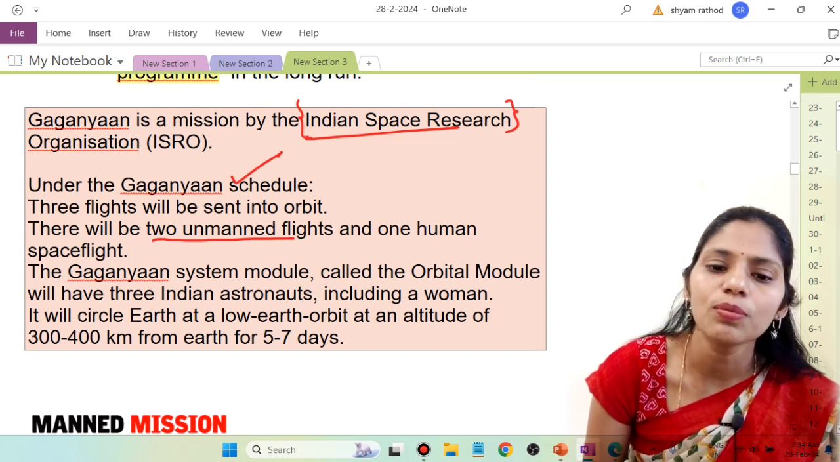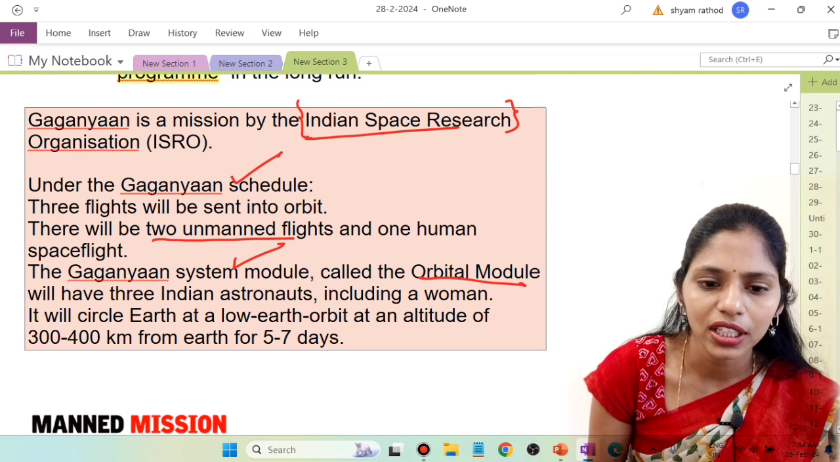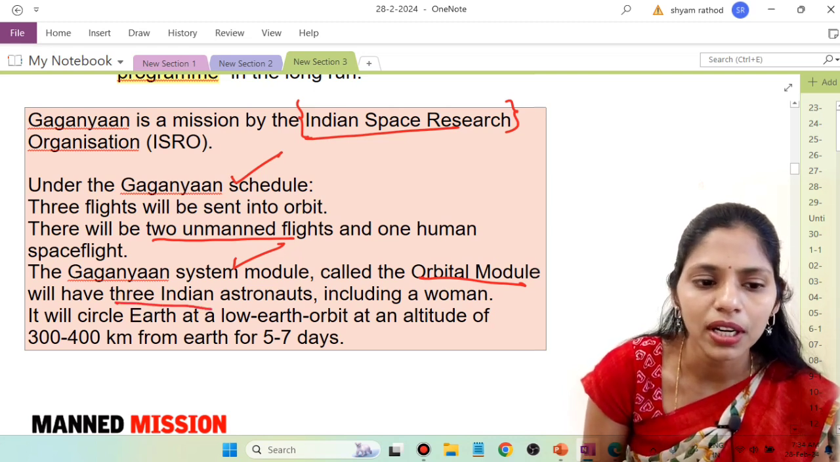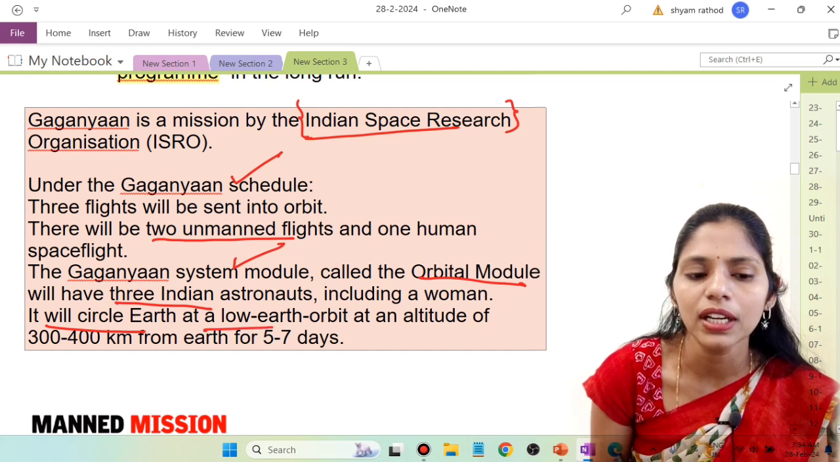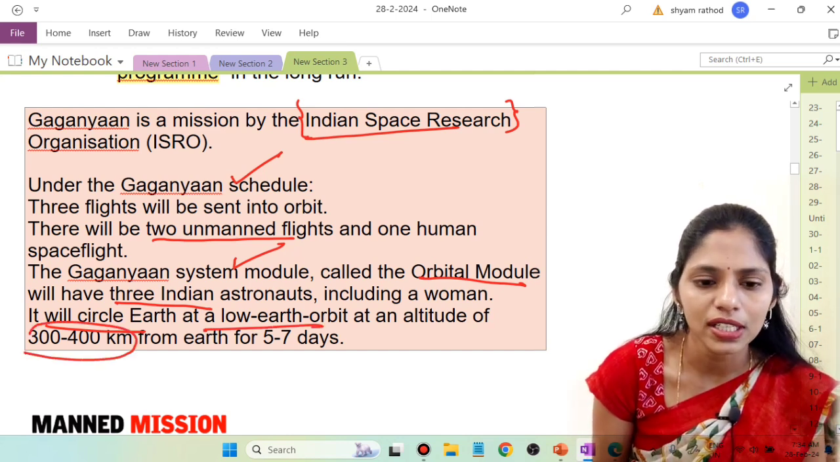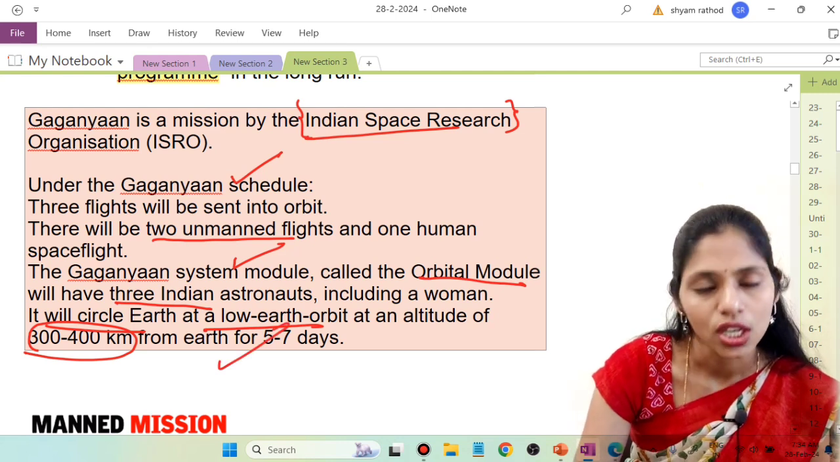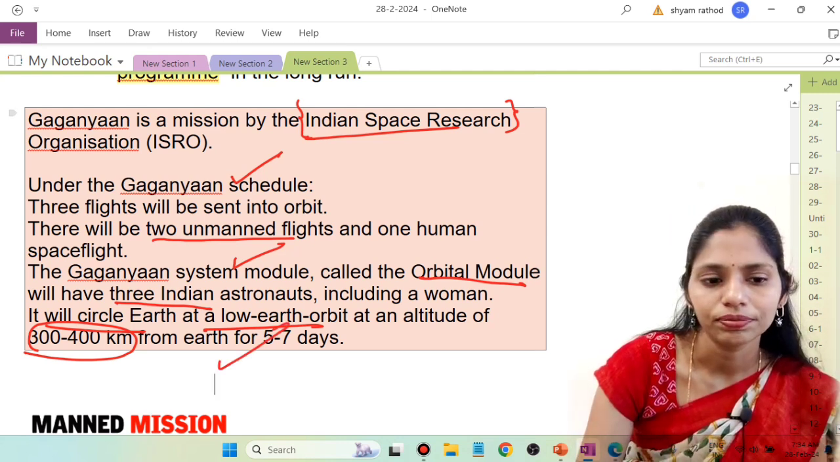The Gaganyaan system module is called the orbital module, and it will have 3 Indian astronauts including a woman. It will circle Earth in low Earth orbit. So what is the altitude? The altitude is 300 to 400 kilometers from Earth, for 5 to 7 days. These are some key facts regarding this Gaganyaan mission.